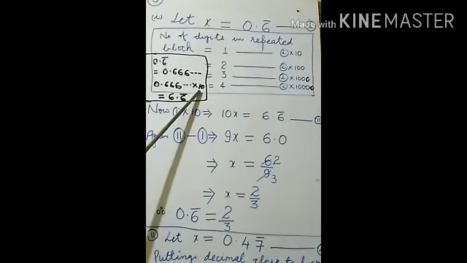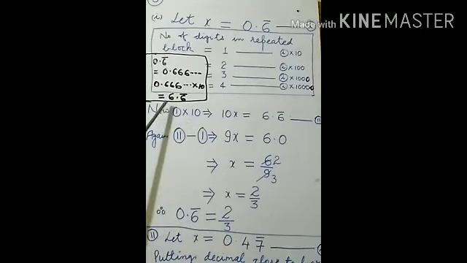Now see, 1 followed by only 1 zero is there. So this decimal will be shifted to right hand side, and how many digits? Only 1 zero is there according to the number of zeros. So only 1 digit will be shifted to right side. If this decimal comes 1 digit to right side, what will be there? 6.66 dot dot dot.